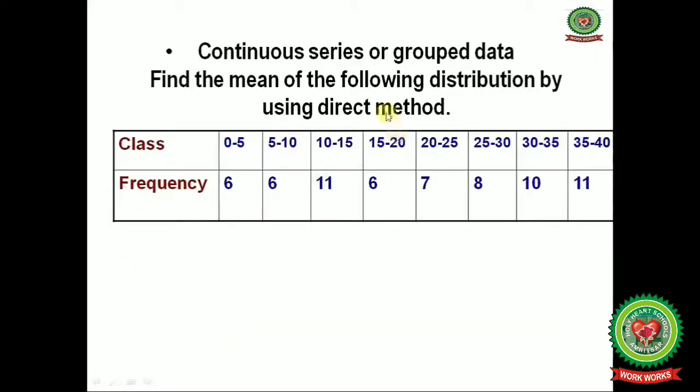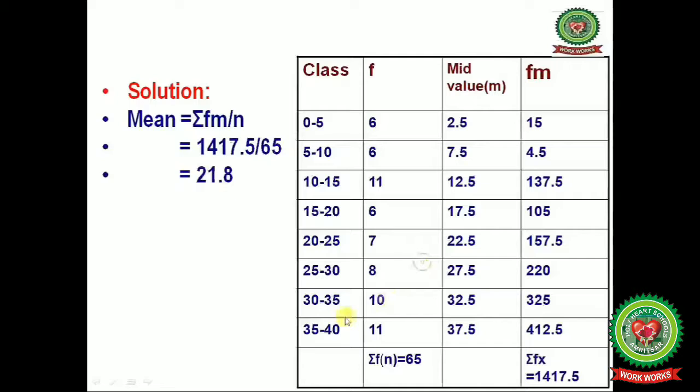Let us understand it with the help of an example. Find the mean of the following distribution by using direct method. Now we have the given class intervals, that is 0 till 5, 5 till 10, 10 till 15, 15 till 20, 20 till 25, 25 till 30, 30 till 35, 35 till 40, and the frequencies given are 6, 6, 11, 6, 7, 8, 10 and 11.